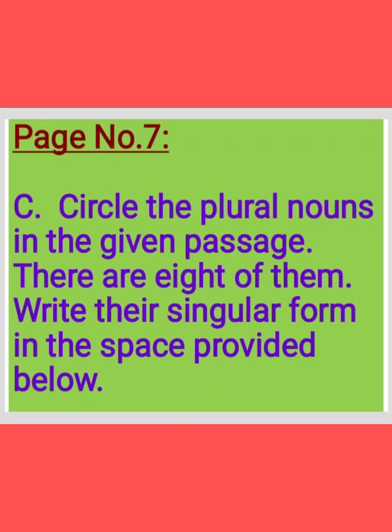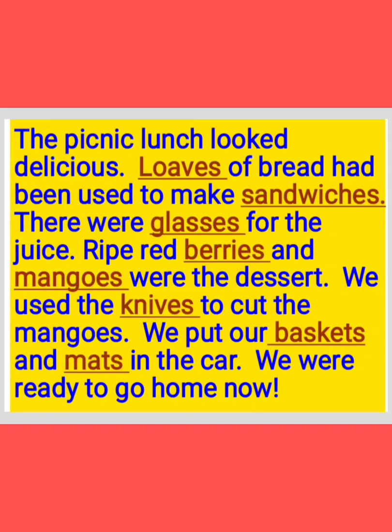In this manner, we have to circle each and every option. And see children, still what are there? Mats. M-A-T-S, mats. Circle mats, M-A-T-S. This is the plural form. And what is the singular form for it? M-A-T, mat. Now children, see, what are the plural forms we have to circle?